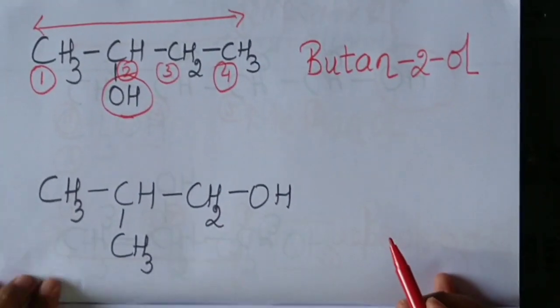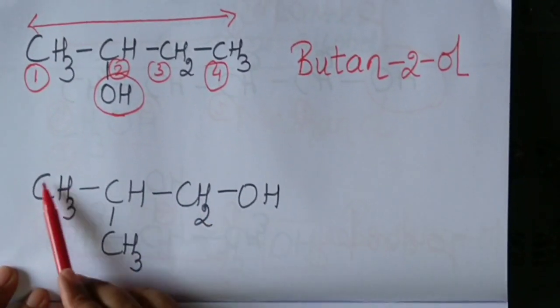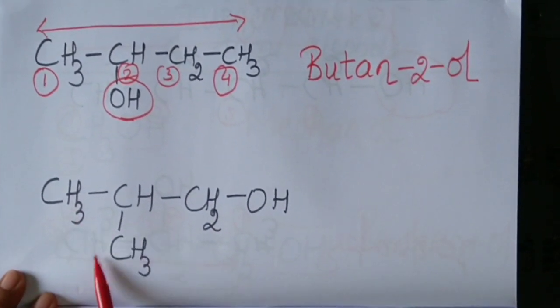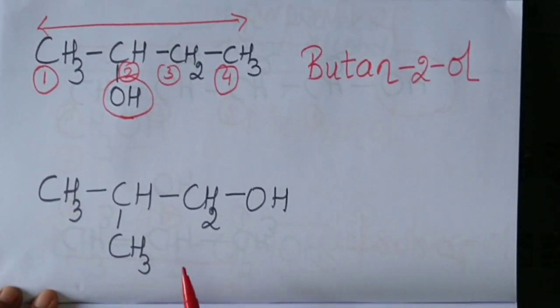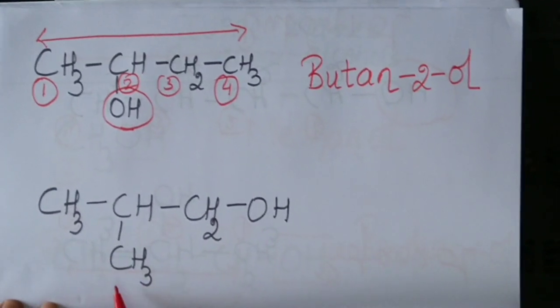Okay. We shall move on. Take up another example. This is a branched molecule. You can see a branching here. Don't worry about that. Select the longest carbon chain which should have the functional group.